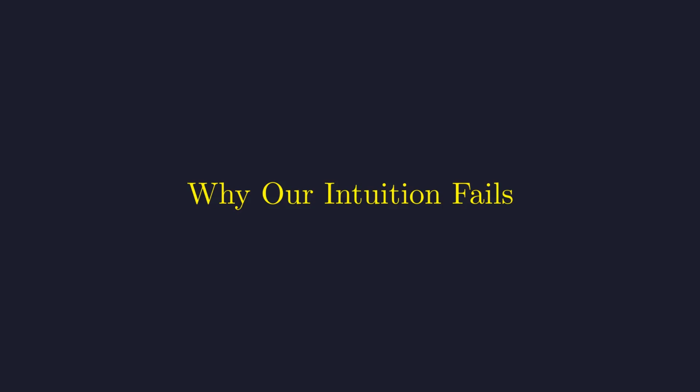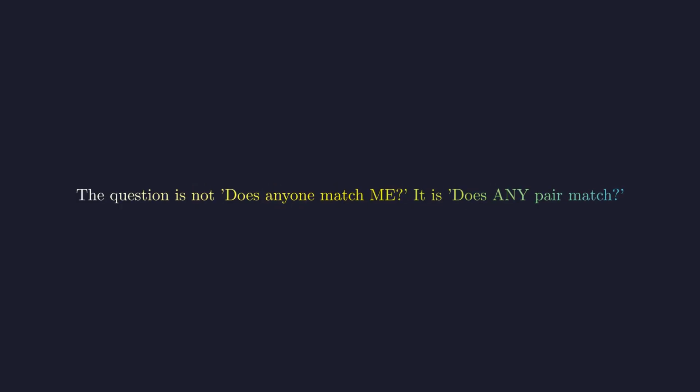So, why does our intuition get this problem so wrong? The fundamental issue is that we're not accounting for the combinatorial explosion that happens when we look at all possible pairs of people. Here's the key insight. We instinctively frame the question from our own perspective. What's the chance someone shares my birthday? But that's not the question we're answering. We're asking whether any two people in the entire room share a birthday. This shift in perspective makes all the difference.